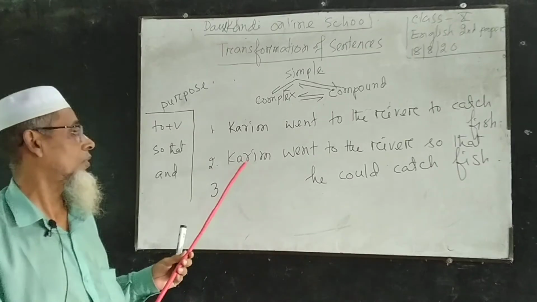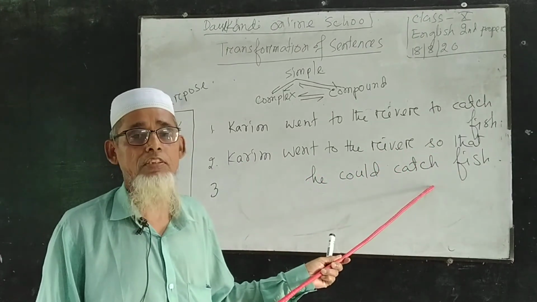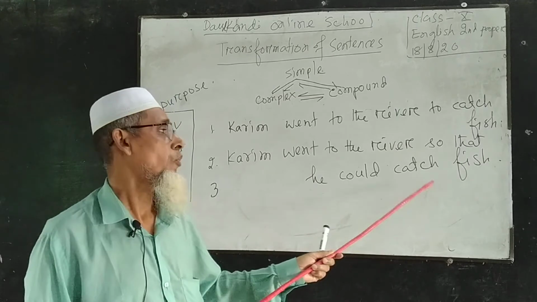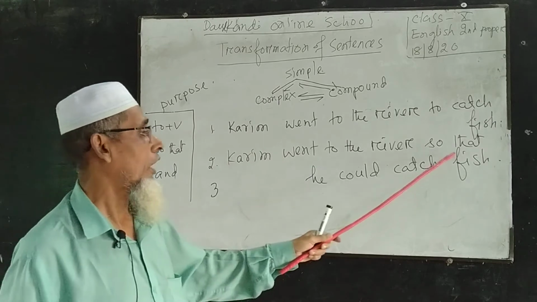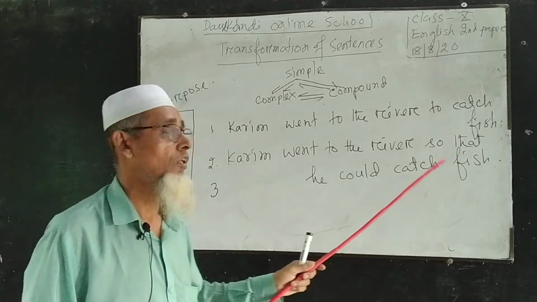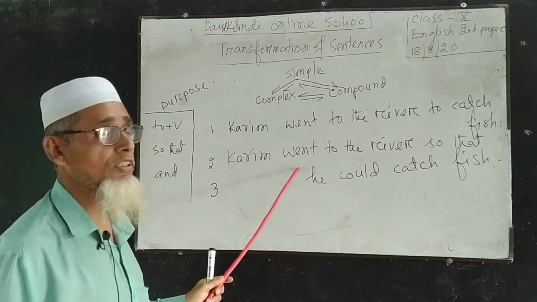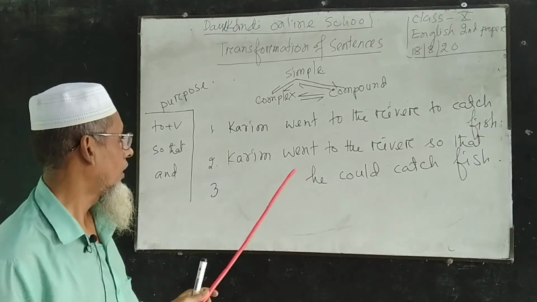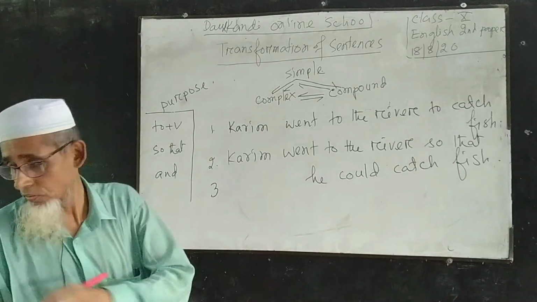Second sentence, pouring oil to the river so that he could catch fish. This sentence is in the complex sentence, and the structure I have used to indicate purpose is so that. He could. I have used could here because the sentence is in the past indefinite tense. Now I am going to transfer it into compound sentence.